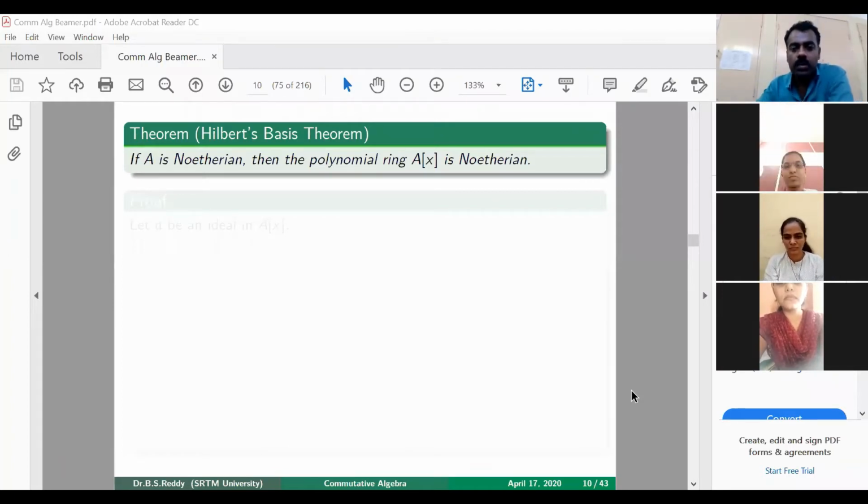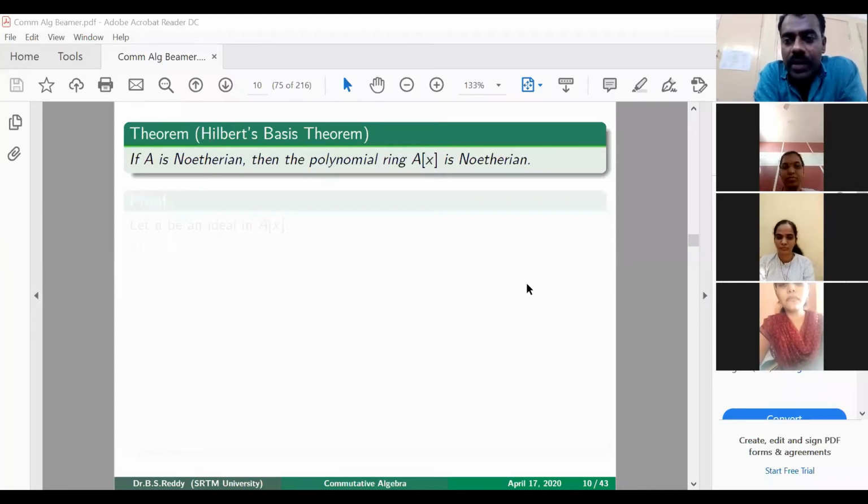So with that, you can have a number of examples. Whatever Noetherian rings you know, by taking their polynomial rings, they are also Noetherian. So let's prove this. We are considering that our given ring A is Noetherian, and we want to prove that the polynomial ring A[X] is Noetherian.